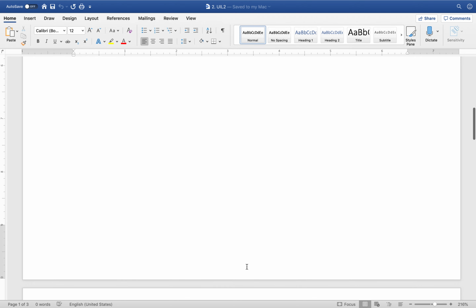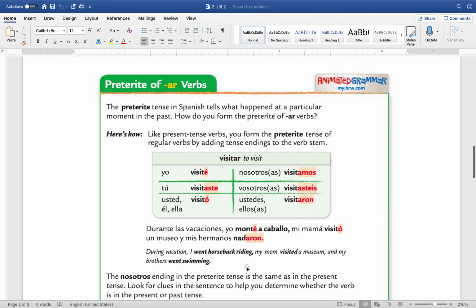Okay, so now here is the pretérito. What's pretérito? In Spanish, we have two past tenses, and that's pretty much what Spanish 2 is going to concentrate on. Like I said, in Spanish there are two past tenses. One is called pretérito, and the other one is called imperfecto. But today, we're going to learn about pretérito. So pretérito and regular verbs.